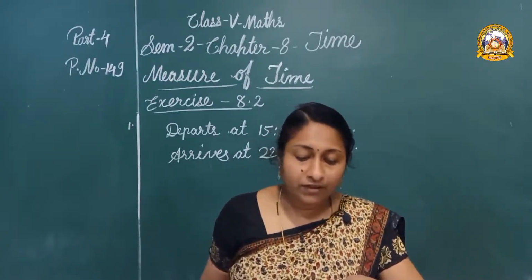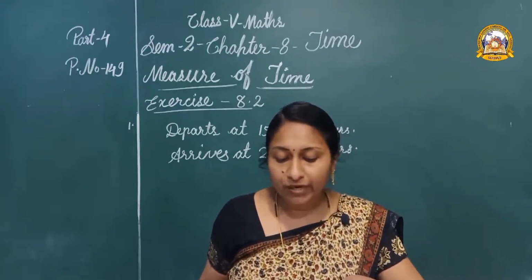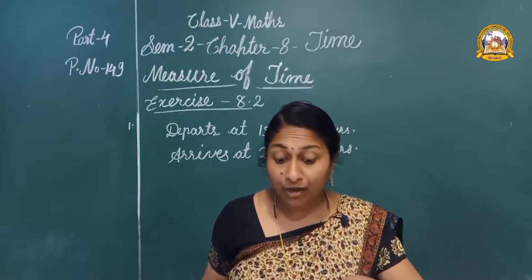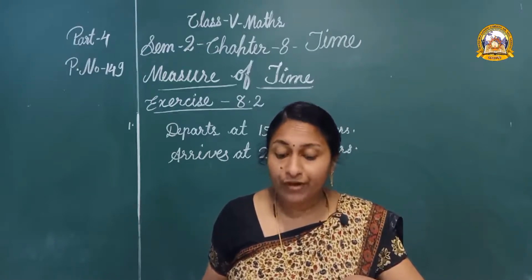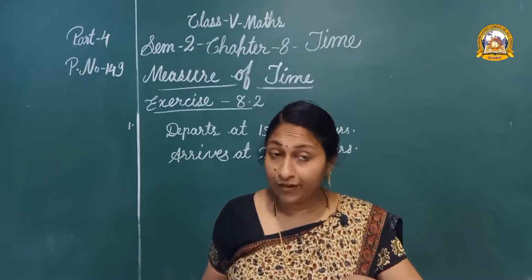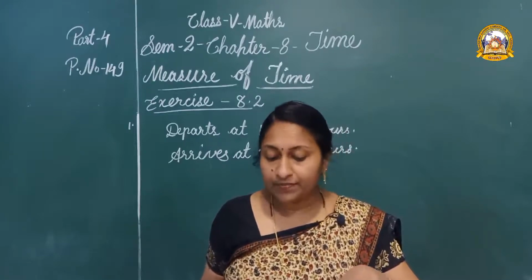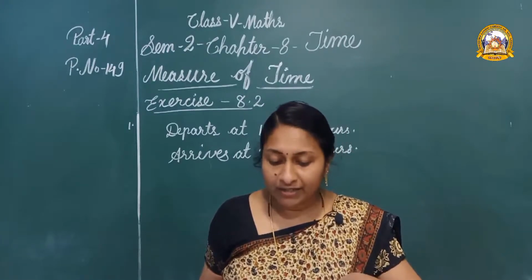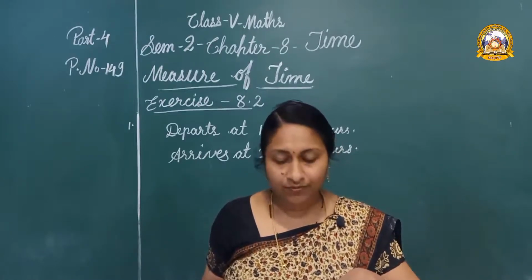Okay, first one: train number 12723 departs from Nagpur at 15:55 hours. Okay, 15 hours 55 minutes. It will arrive at Bhopal at 22 hours.